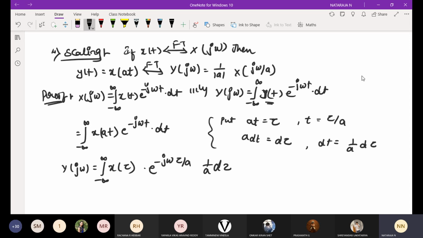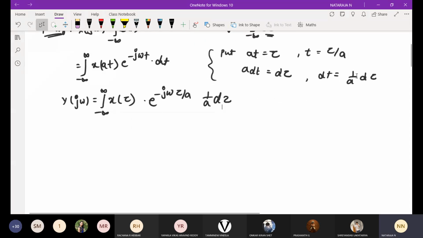So I am going to take 1 by a outside. That is 1 over a integral from minus infinity to infinity x of tau into e power minus j omega by a into tau into d tau.